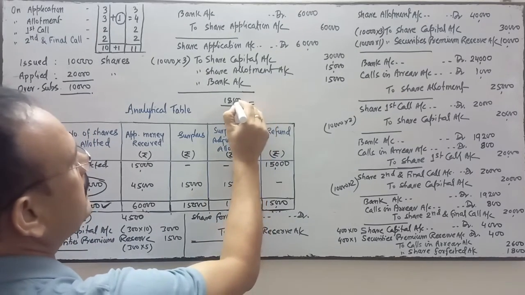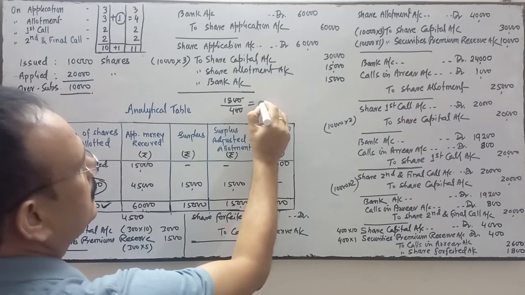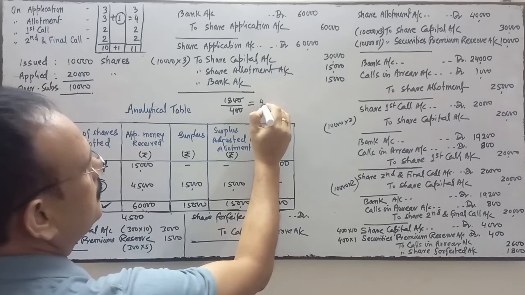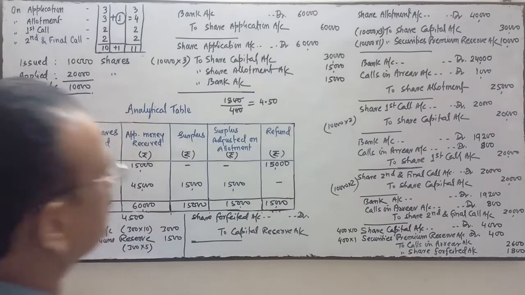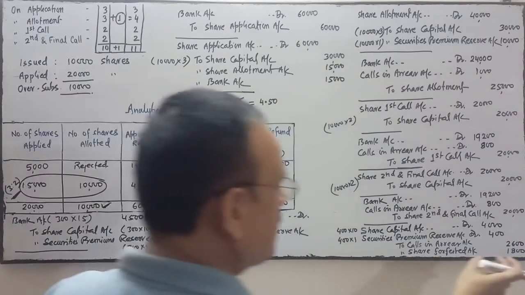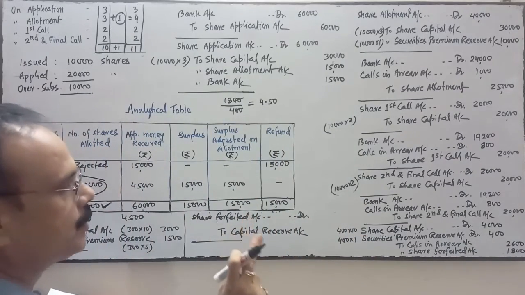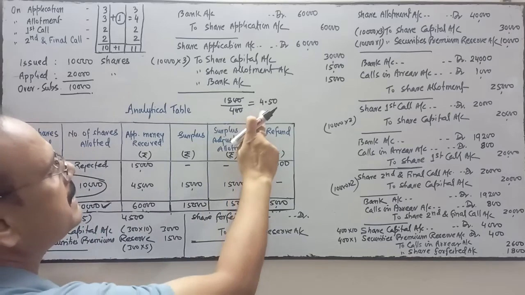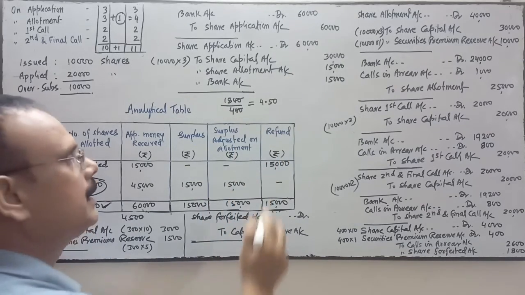So the gain per share is 4 rupees 50 paisa. The company has forfeited 1800 on 400 shares, so in one share the company is the gainer by 4 rupees 50 paisa.